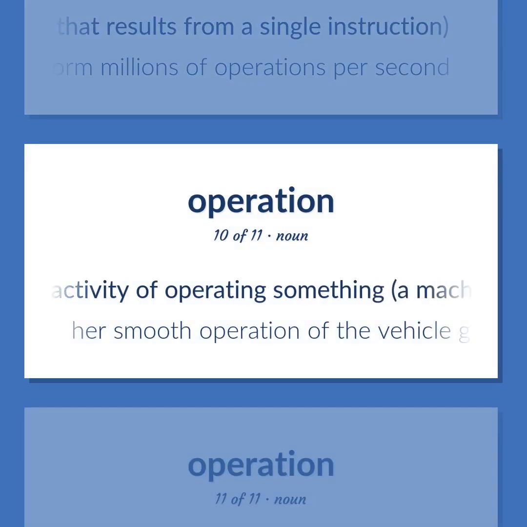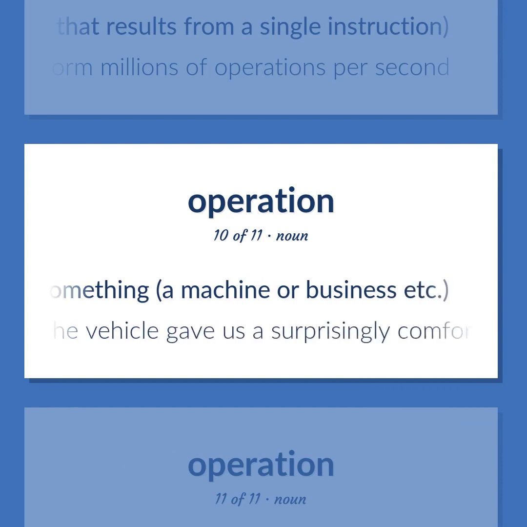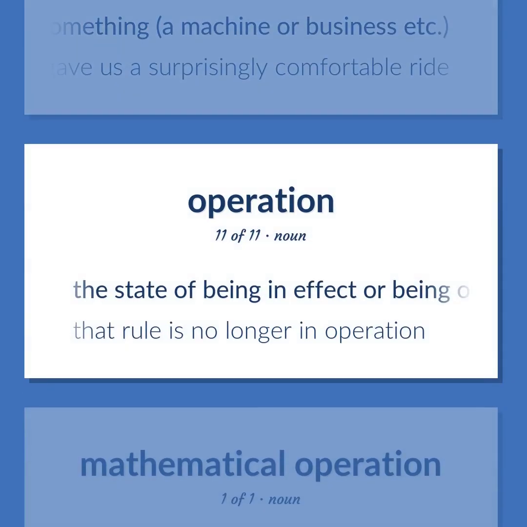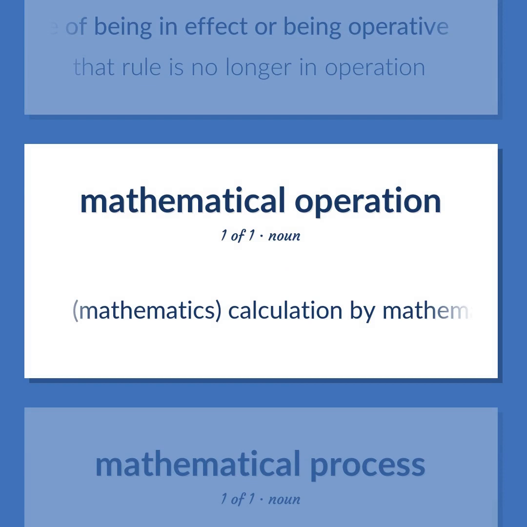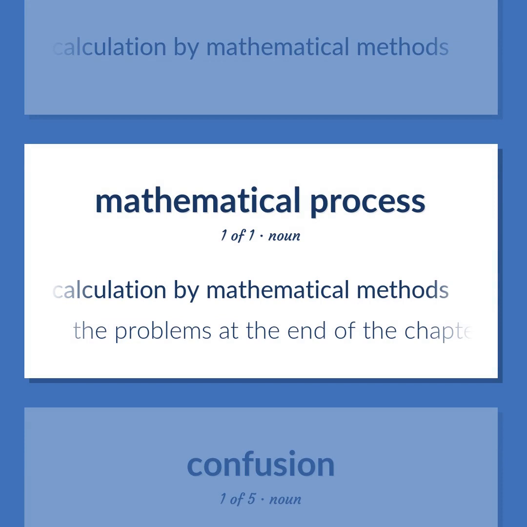The activity of operating something, a machine or business, etc. Her smooth operation of the vehicle gave us a surprisingly comfortable ride. The state of being in effect or being operative. That rule is no longer in operation. Mathematics, calculation by mathematical methods. The problems at the end of the chapter demonstrated the mathematical processes involved in the derivation.